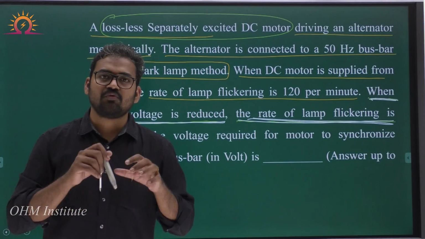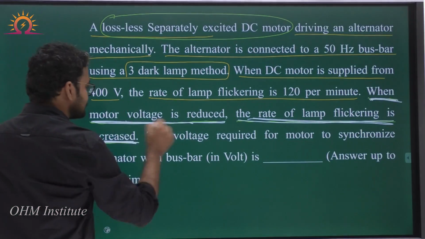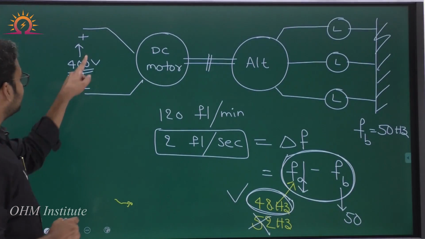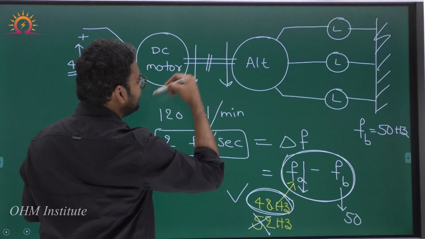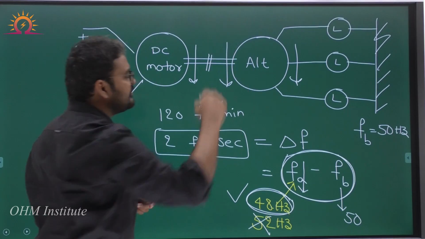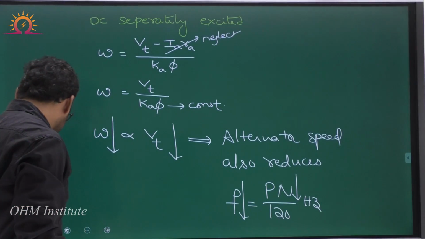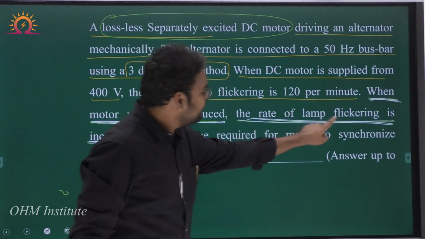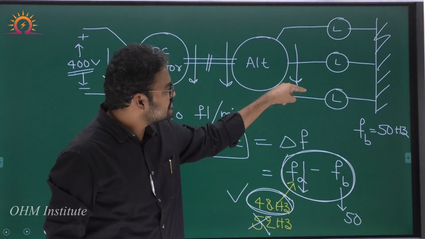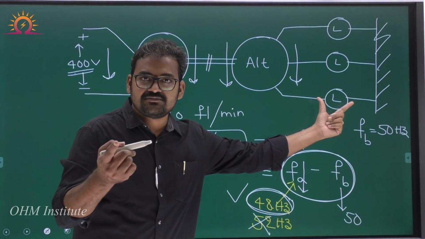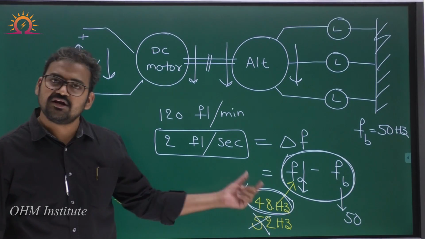For that purpose, what we did in the question: when the DC motor voltage is reduced, the DC motor speed will reduce, the alternator speed will reduce, and the alternator frequency will reduce. But what happens to the lamp flickering rate? Yes, the lamp flickering rate is increased. So the alternator frequency reduces, but the flickering rate is increased. That is possible only with a 48 Hz alternator frequency.